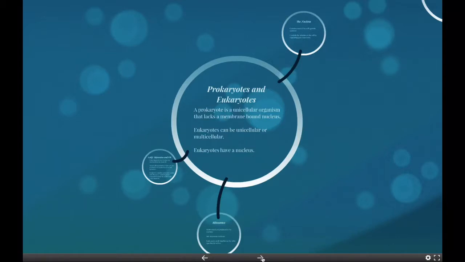A eukaryote is any organism whose cells have a cell nucleus and other organelles enclosed within membranes. Eukaryotes can be unicellular or multicellular organisms. The defining feature that sets eukaryotic cells apart from prokaryotic cells is that they have membrane-bound organelles, especially the nucleus. Eukaryotes evolved about 1 billion years ago, while prokaryotes evolved 3.6 billion years ago.